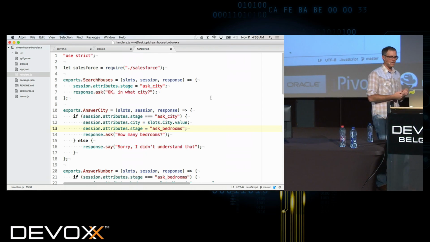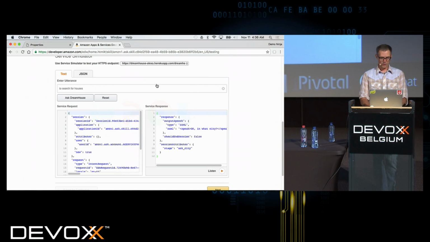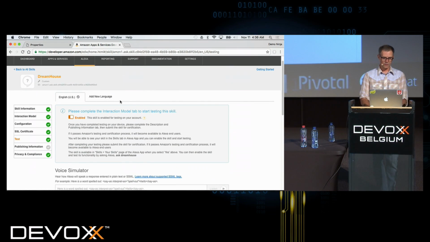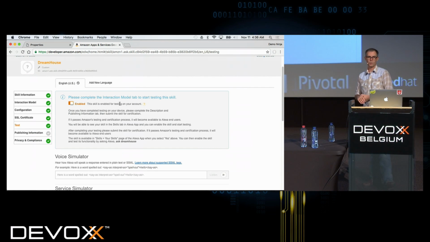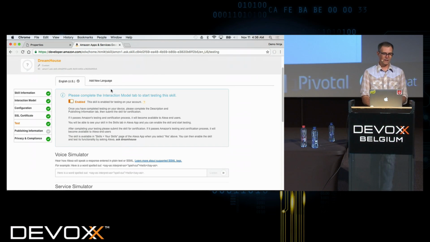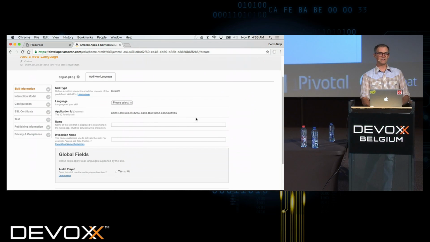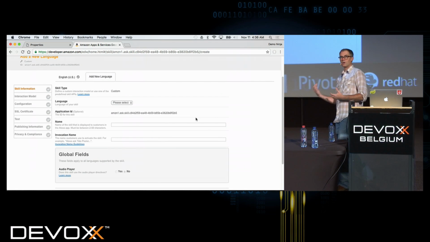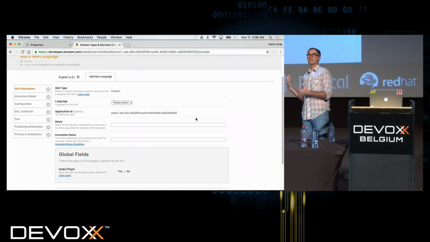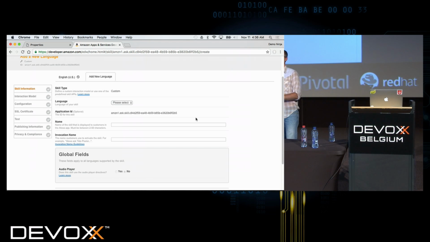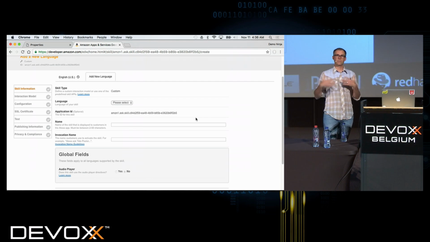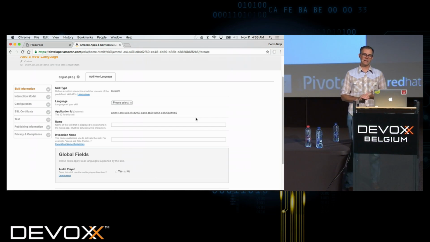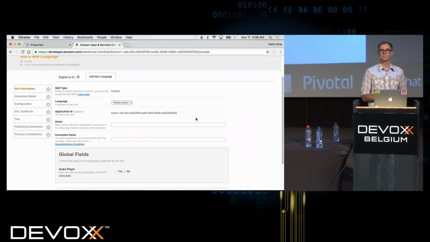Yes, it does handle multiple languages. There are some configuration parameters that we can set up in here. You'll see that the only language that I've configured for my bot at this point is English. But we can come in and add a new language here, and then we just have to give it a new invocation name and give it the sample utterances in that language. So it's not automatic. It doesn't do translation for me. So we would have to set up each additional supported language manually. Good question, thanks.